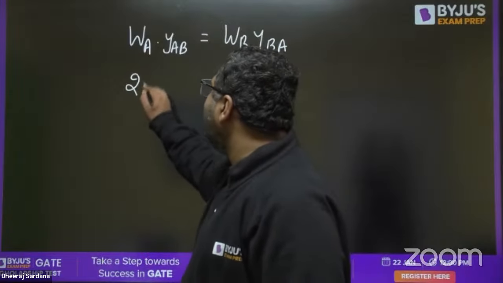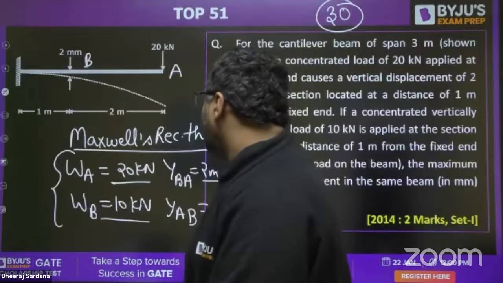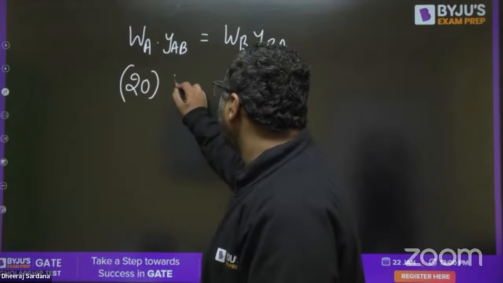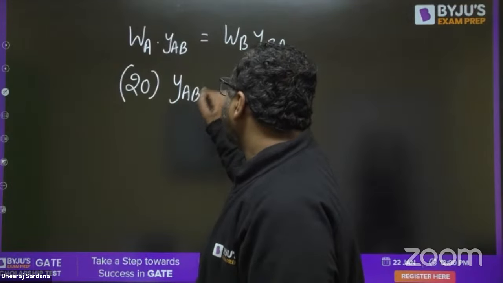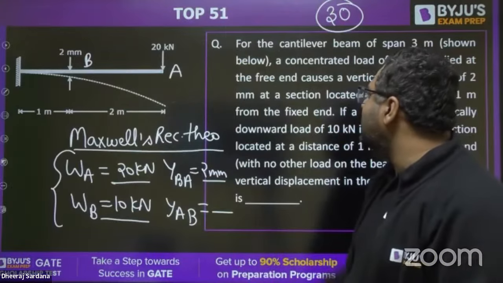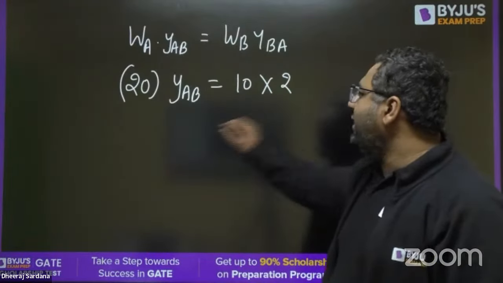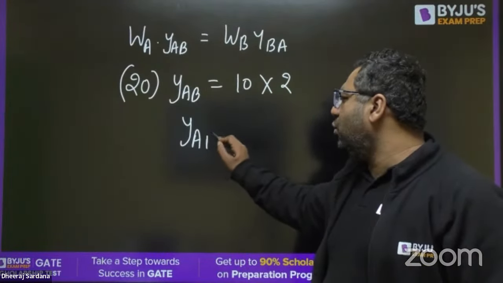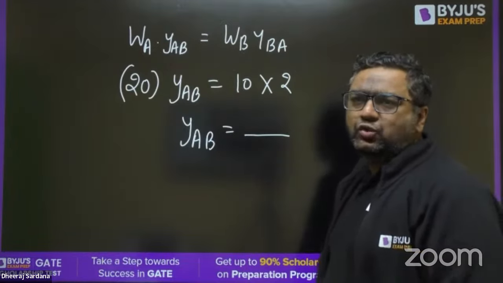This is 20 kilonewton. Y at A you need to find out, and that is equals to 10. And if you see, the next one is 2. So you can find out the deflection at A due to load at B. That would be your answer.